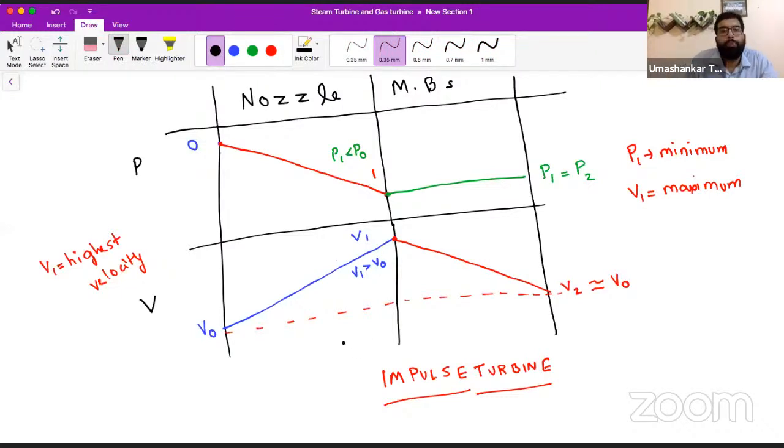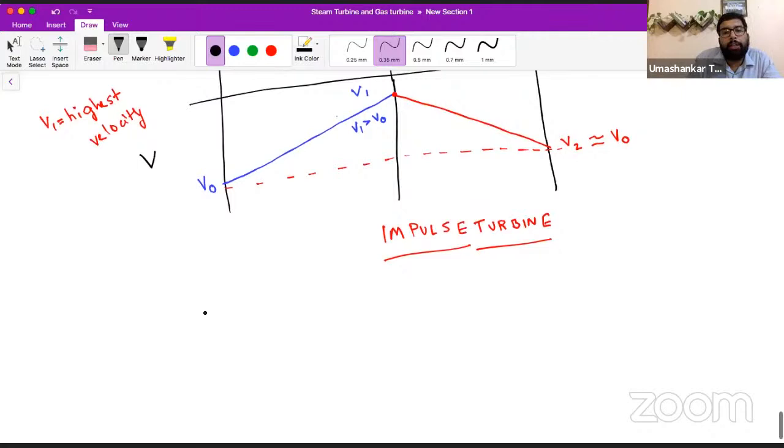Now, as you see in moving blades in the impulse turbine, let me write the key points here about the impulse turbine. In the nozzle, pressure decreases and velocity increases.